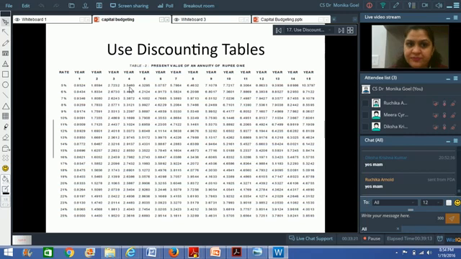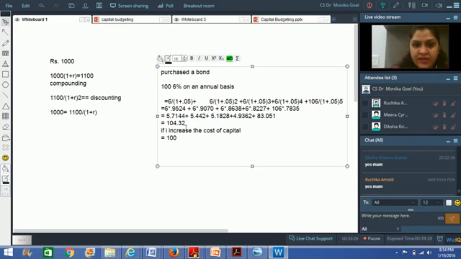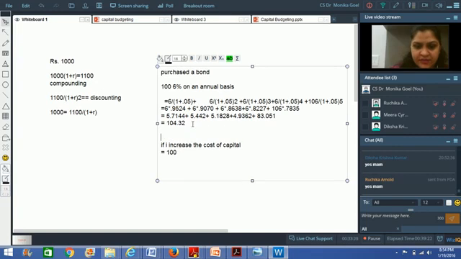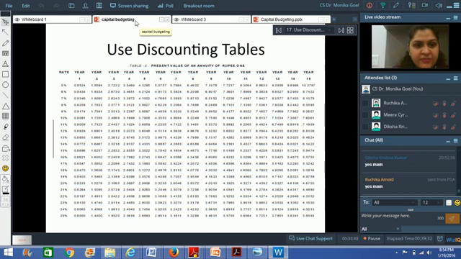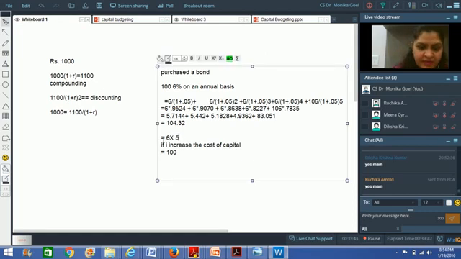The rate is in front of me, the number of years is in front of me, and the present value annuity factor is 3.5460. So because I'm getting 6 rupees, I multiply 6 with the present value of annuity factor at 5% for 4 years, which is 3.5460.